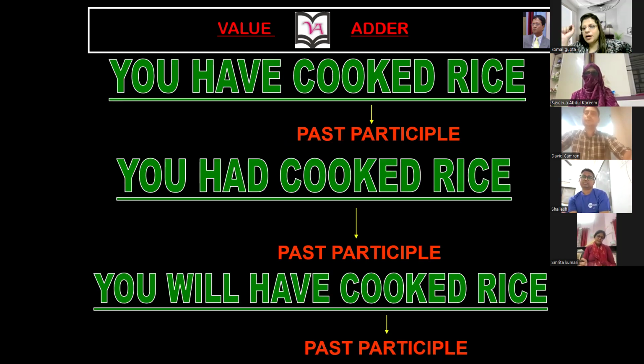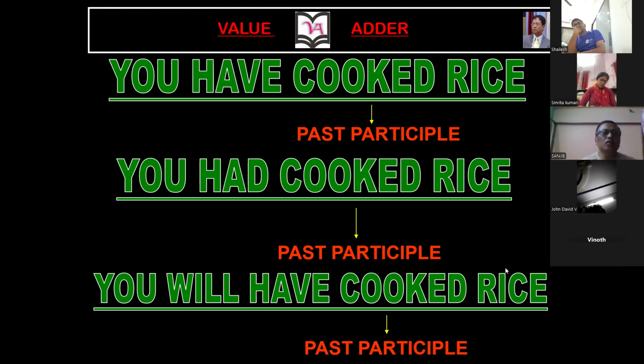If your main verb is coming along with these supporting verbs, write down, please: have, had, will have and has. They are the four supporting verbs you can use to make the past participle. Past participle means the third form of the verb. But how to make the past participle? You have to put these four supporting verbs. What are they, ma'am? Have, had, will have and has.